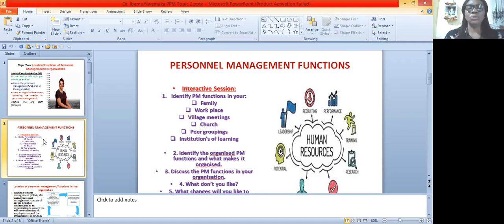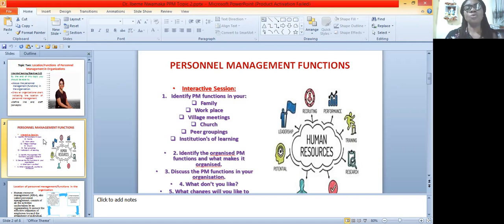And then you go to the workplace, the same thing. If you go to the village meetings, the same thing. You go to the church, the same thing. Even in your peer groups, and institutions of learning like the National Open University of Nigeria, you will be able to identify the personnel management functions. Will you be able to identify these functions in what we call an organized setting, and what makes them organized?